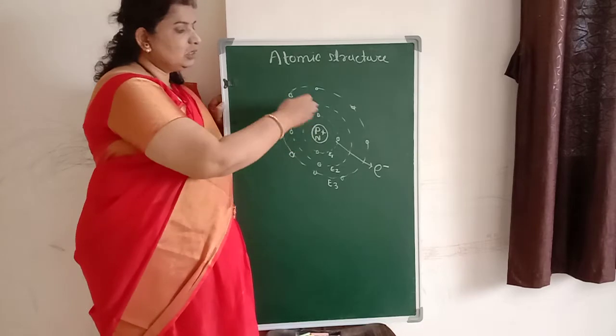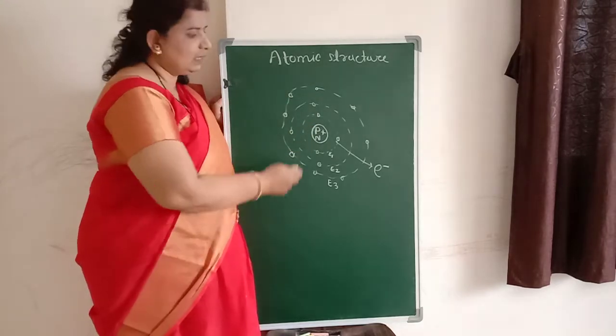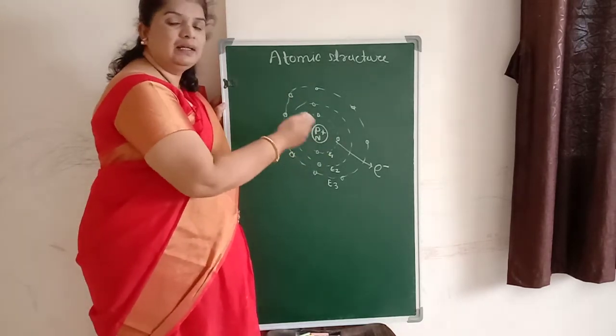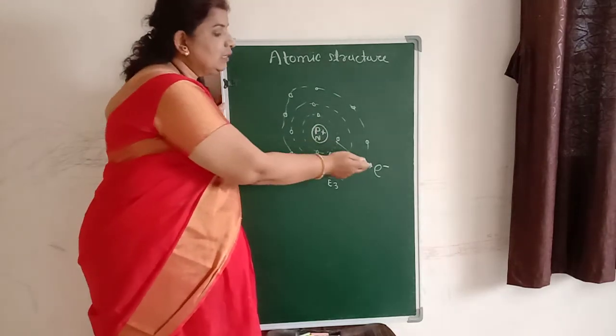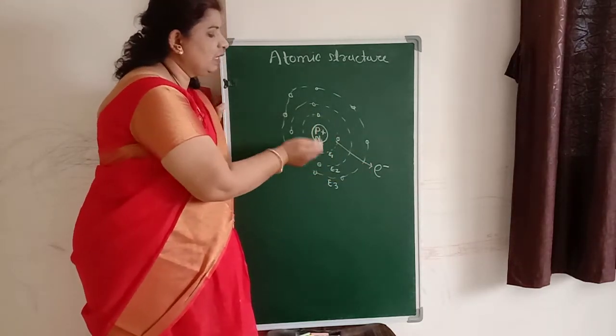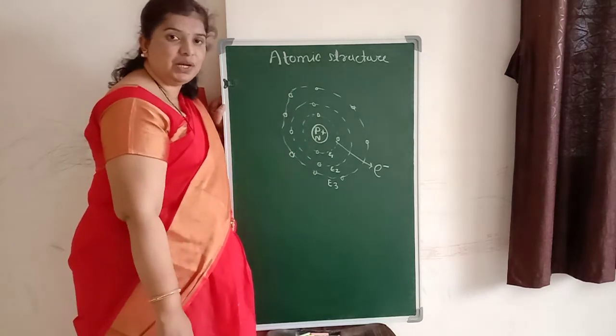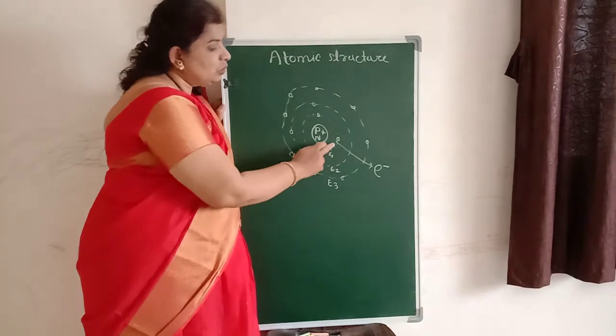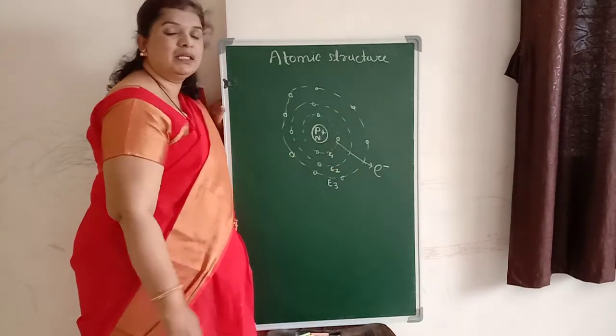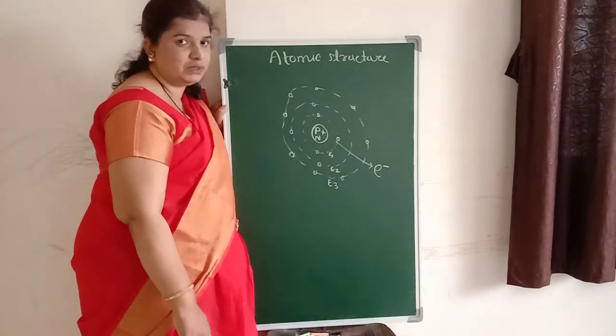So various energy levels are there around the nucleus, also called orbits, and the negatively charged particles are revolving around the nucleus, right? These negatively charged particles are called what? Electrons.